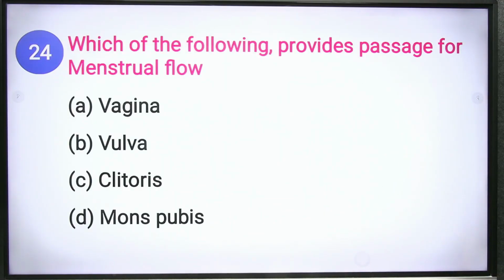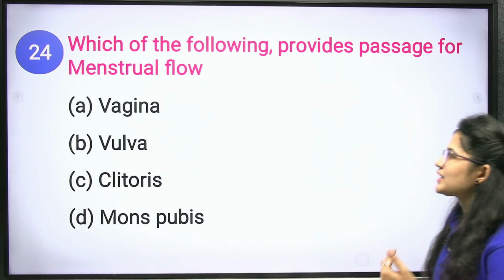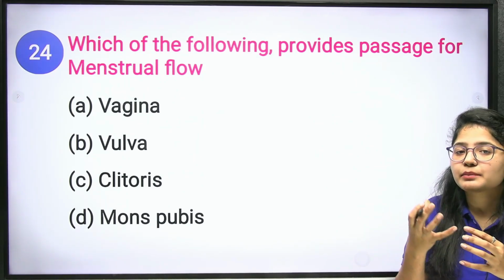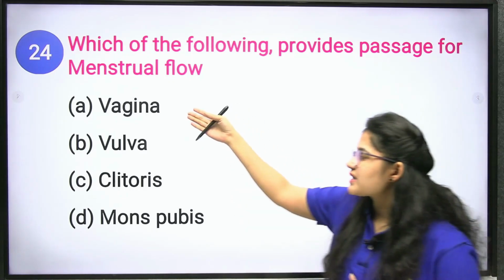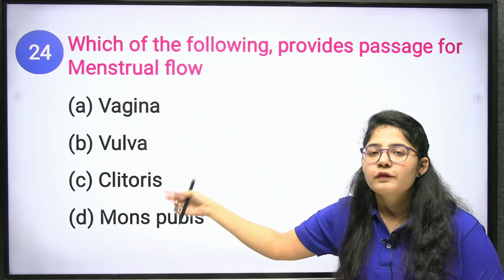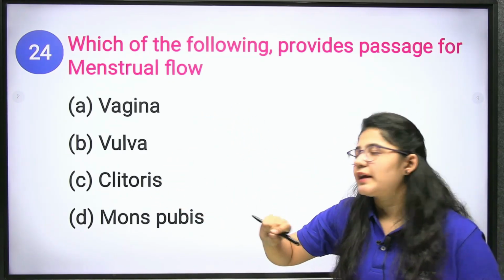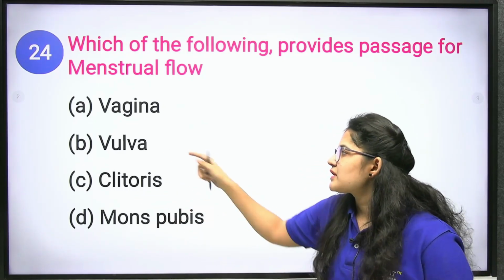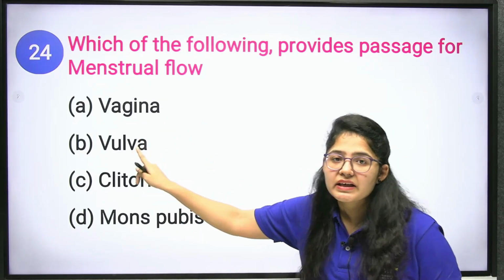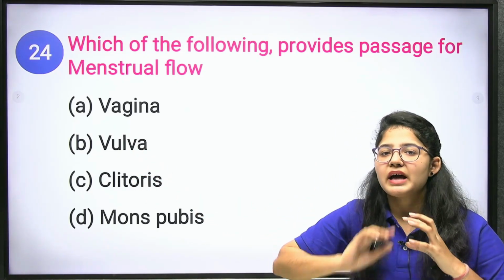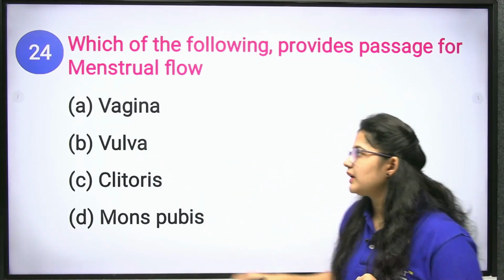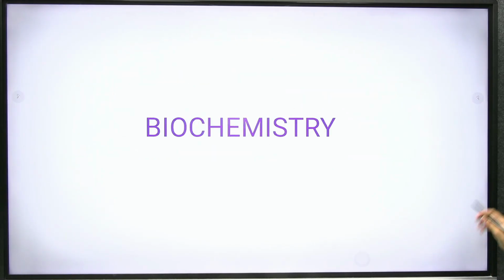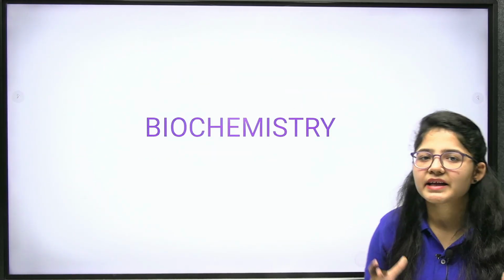Next question. Which of the following provides passage for menstrual flow? The passage from where your menstrual blood flows is the vagina, not the clitoris. Just below the clitoris, the urine is excreted. Not the mons pubis, not the vulva, but the vagina just transfers the blood out of the body. Clear? Okay. Next question. This is from biochemistry, there are 8 questions.